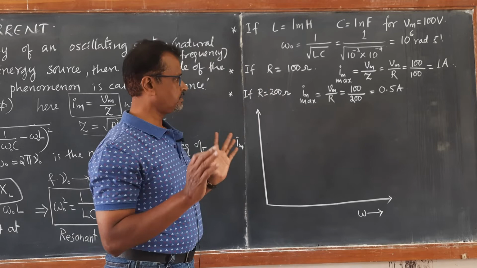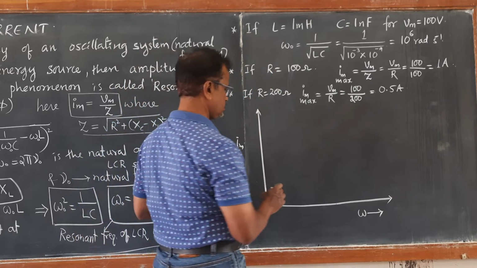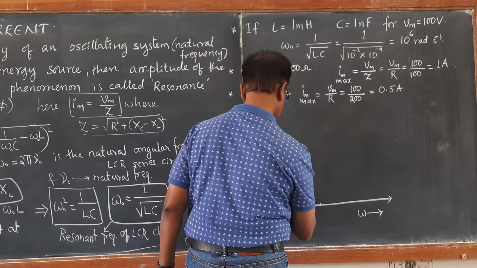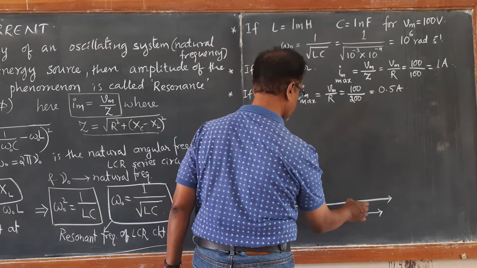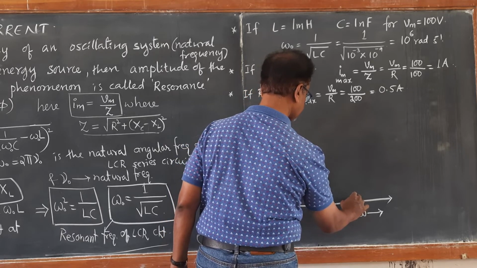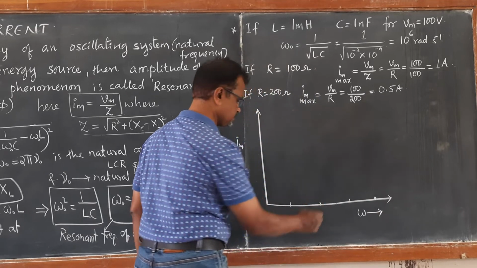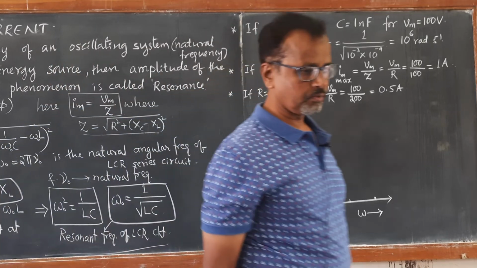Now let us see the first case, when R is equal to 100 ohm. Let us say this is the position at which omega by omega naught becomes 1.